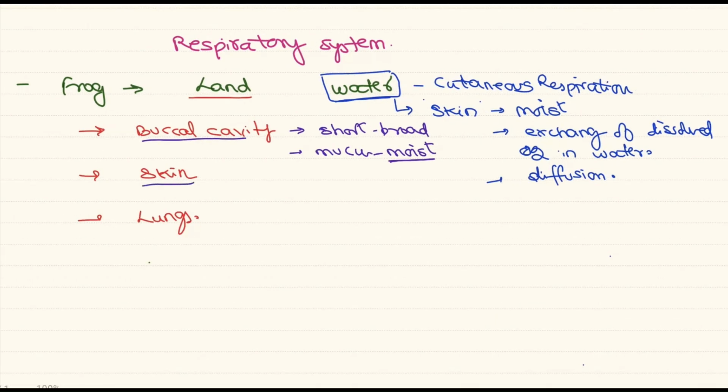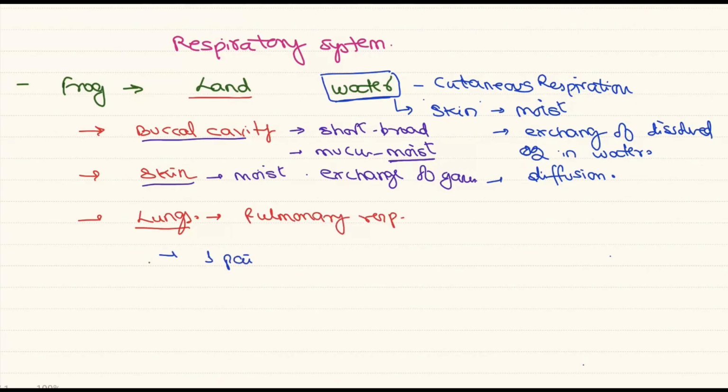The second one is the skin, the cutaneous respiration. As we have seen for the water, the skin is also moist and helps in the exchange of gases. This exchange is also through the simple diffusion method. The respiration through lungs is called pulmonary respiration. The frog has one pair of lungs. These are pink in color and present in the upper region of the trunk, which can be called the thorax.